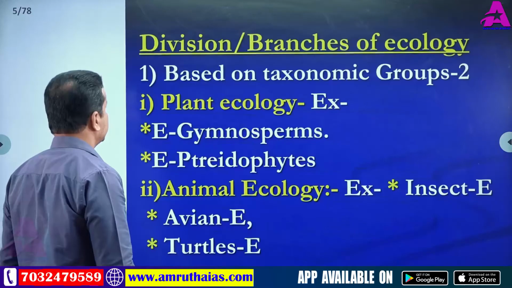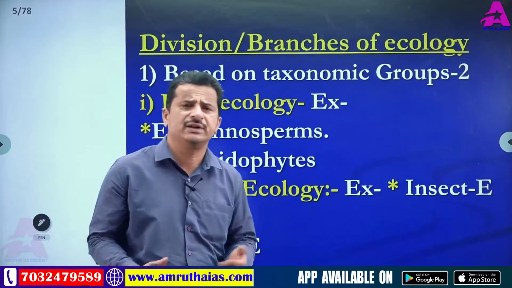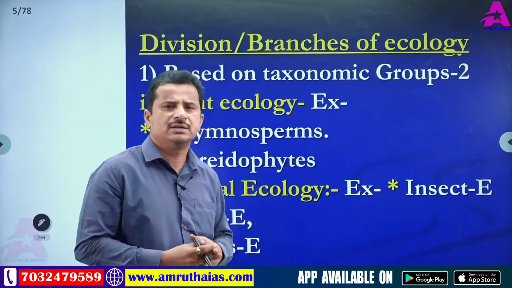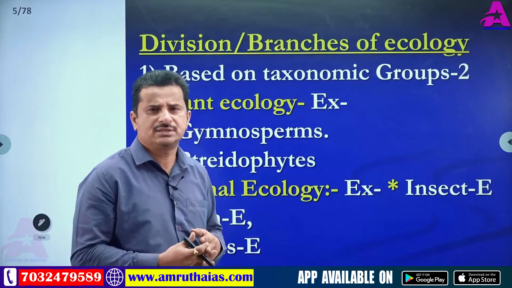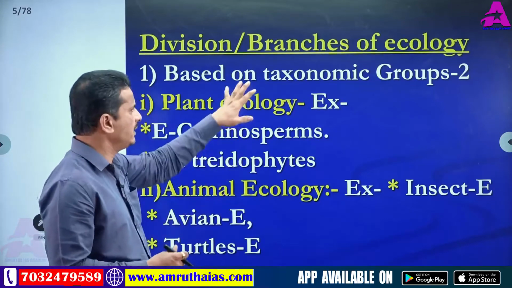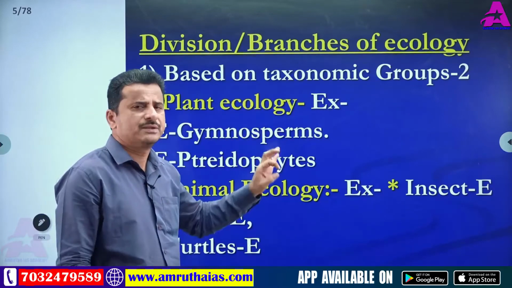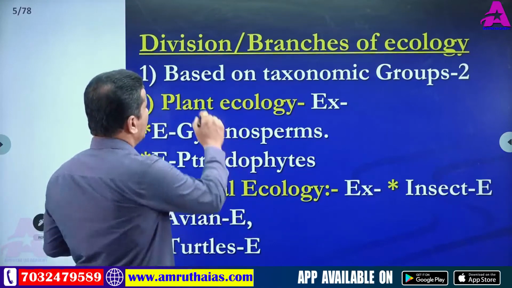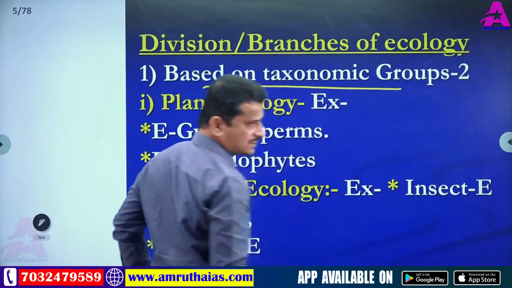And next, divisions of ecology, or branches of ecology. Ecology contains different branches, different divisions, and here I am giving them one by one. First, ecology has two types based on taxonomic groups.